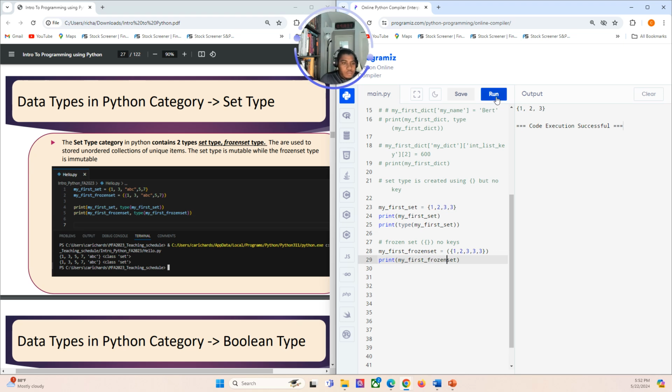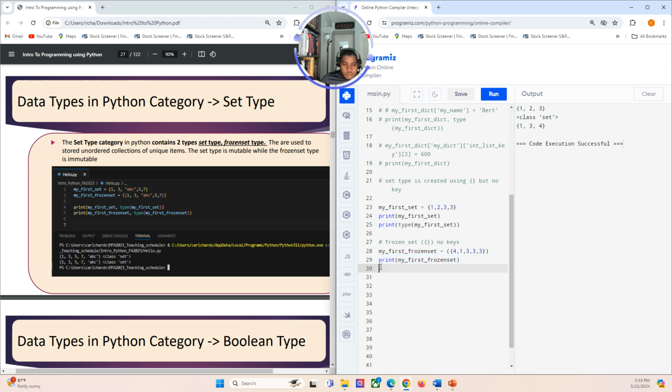Okay, so the first one should say class set, and this is tied to this one here. The second one, let's call this like 4. The second one is a frozen set, and we'll also print the type here.